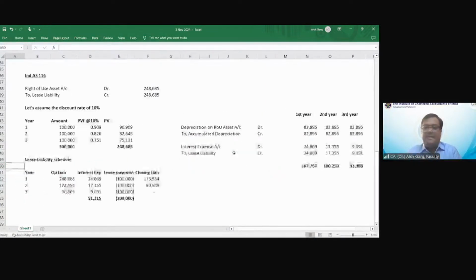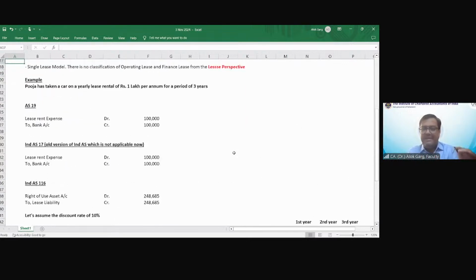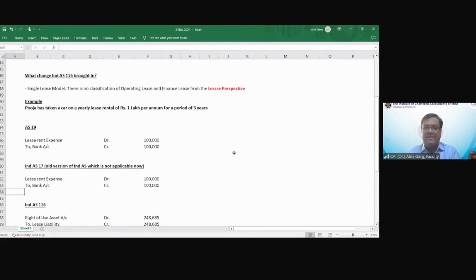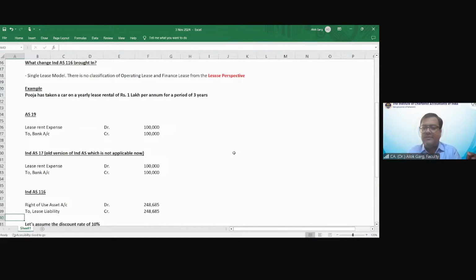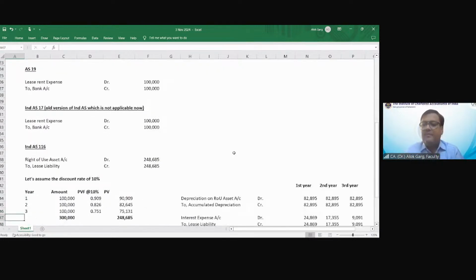Is that clear? Friends, have you understood the difference between AS 19 and Ind AS 116? Have you understood the difference? What change Ind AS 116 has brought in?